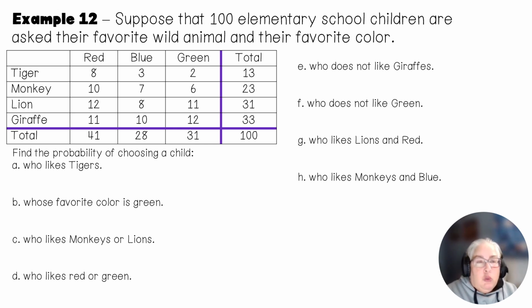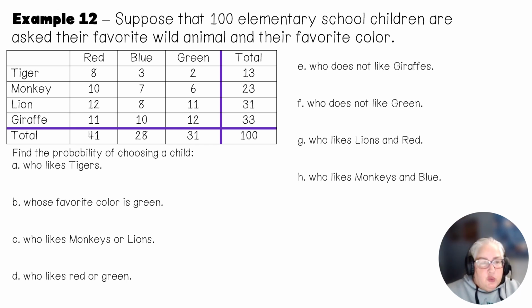Now, when you look at the information that comes at the beginning, it says there were 100 children asked. So each of the rows and the columns should add up to be 100. So don't ever get that confused. Whatever is down here in the bottom right is the grand total. You've seen tables before, so you've kind of seen these things before. So our denominator for all of these is going to be 100. When we do the next lesson, the denominator may or may not be 100. So it all depends on what you're doing for conditional probability.